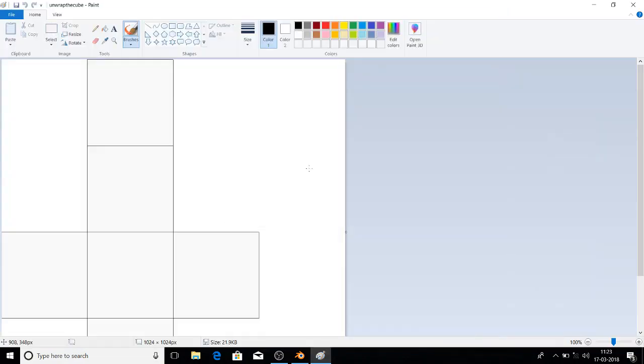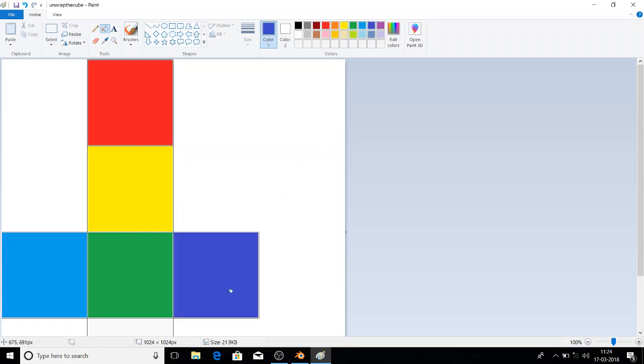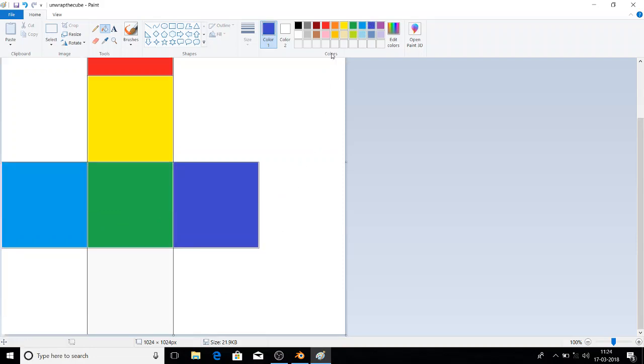Paint. Now I'm going to paint it. Let's paint with different colors: yellow, green, blue, dark blue, and red. And now save this file.